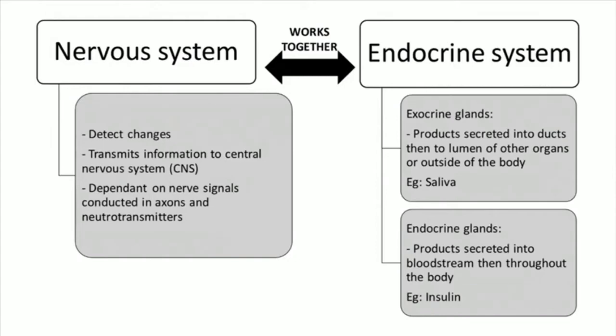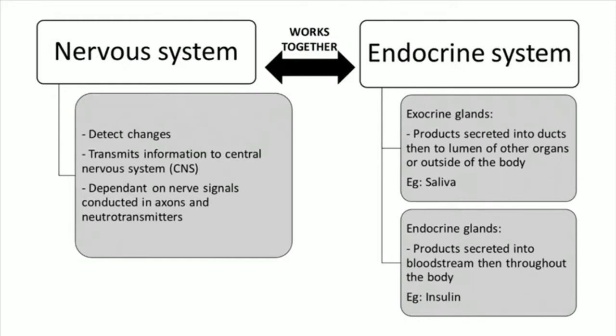The nervous system is responsible for transmitting information to the central nervous system, also known as the CNS, which is made of the brain and spinal cord. The nervous system is dependent on nerve signals conducted in axons and neurotransmitters. Neurotransmitters, as I mentioned earlier, are a type of chemical used in chemical signalings, which is what we call the nerve signals.